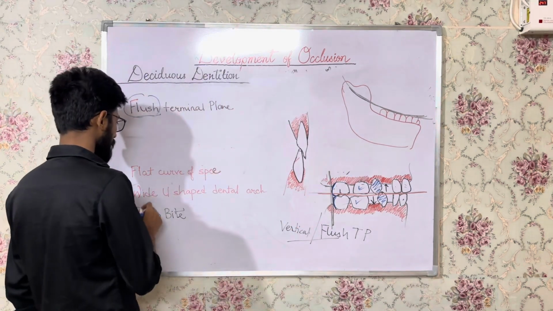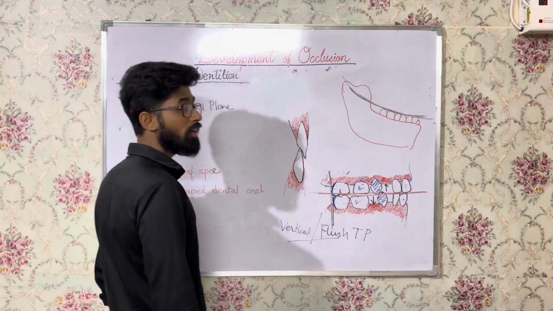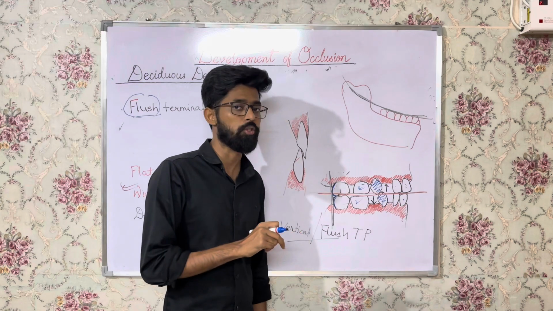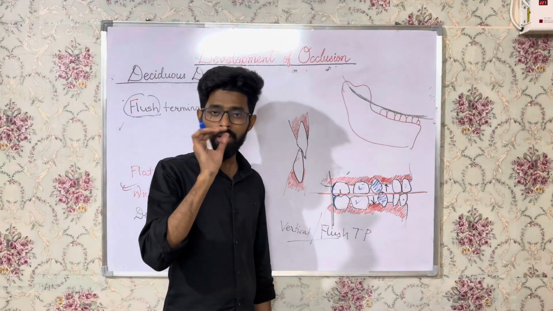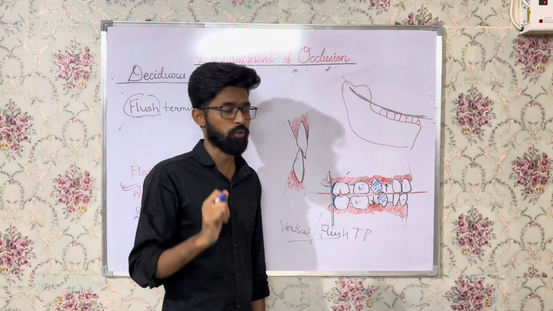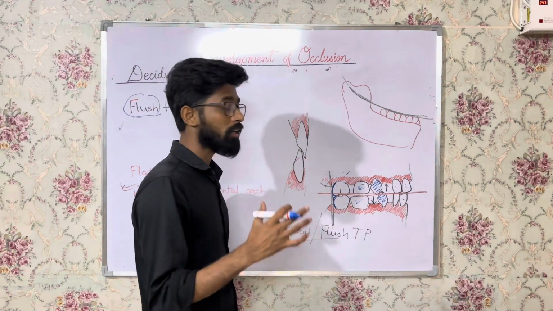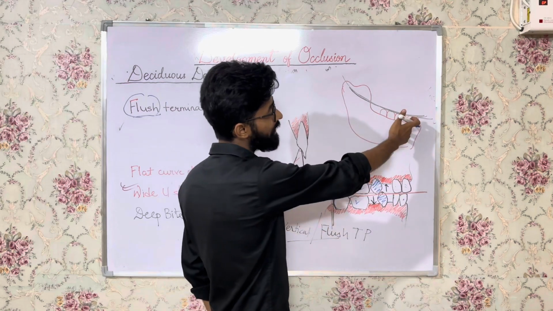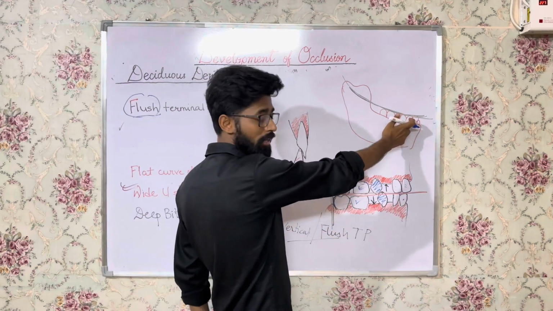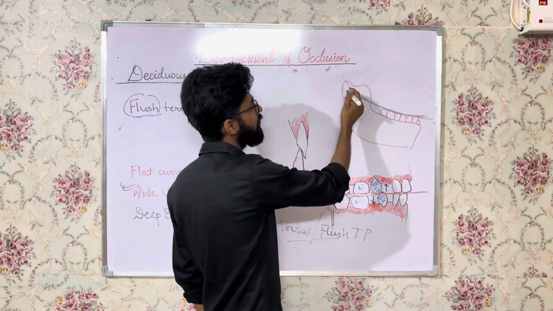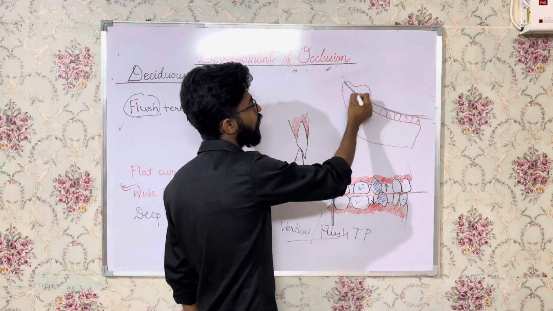Next is the flat curve of Spee. If you remember, the curve of Spee is a short essay that is asked in ortho also, okay? And you will have studied it in first year also. The curve of Spee is an anatomical curve starting from the cusp tips of bicuspids, going through the occlusal cusp tips of molars and through the ramus of the mandible to the condyle.